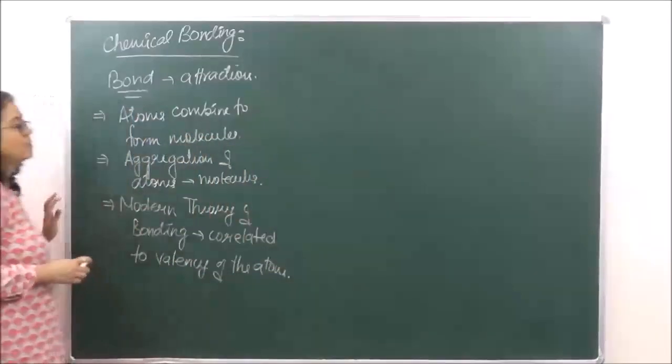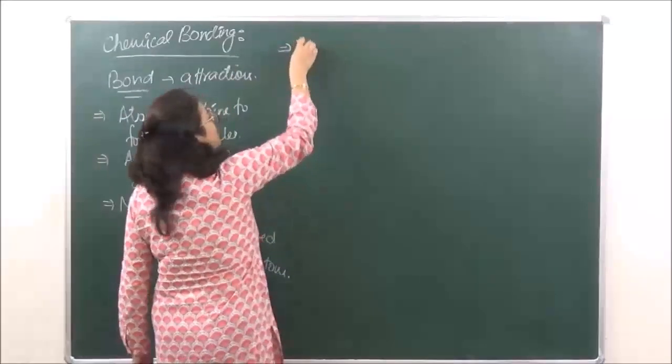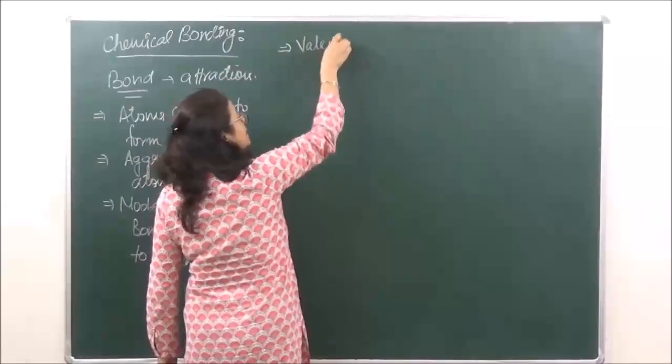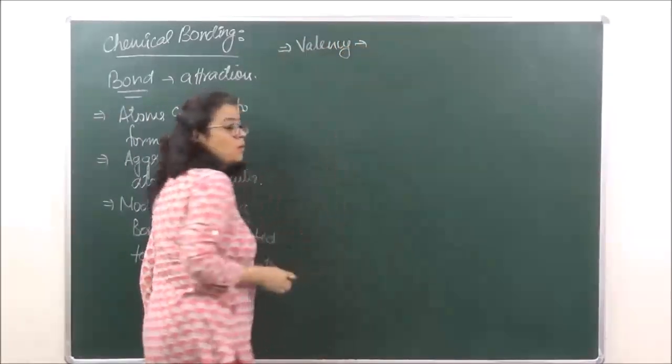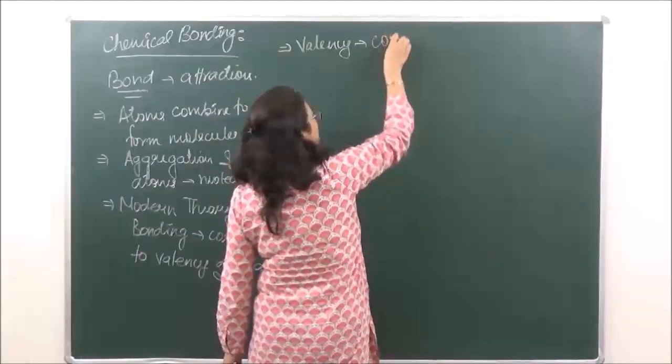Now what do we understand by the term valency? In simple words, valency is known as the combining capacity of any atom.